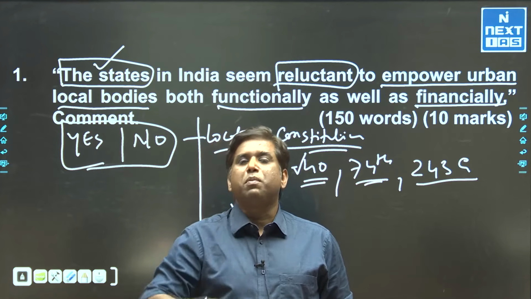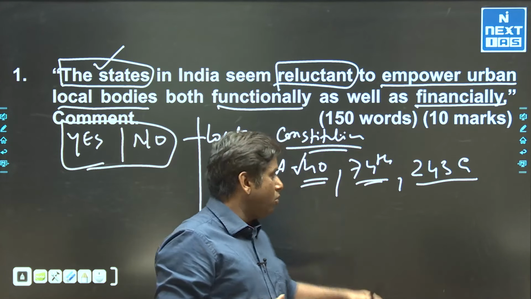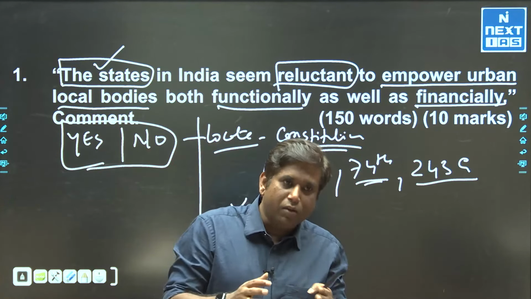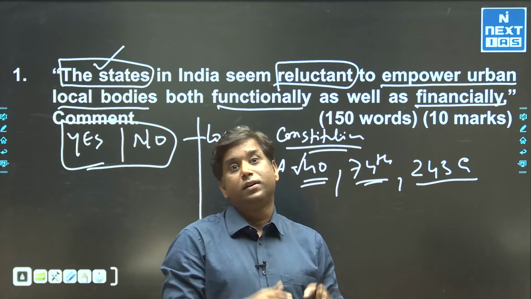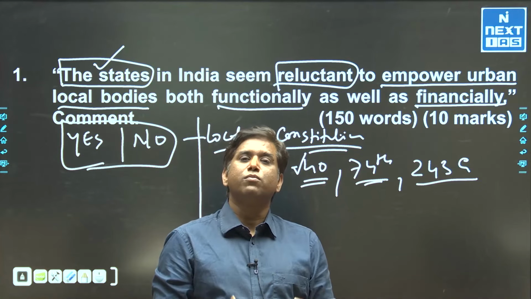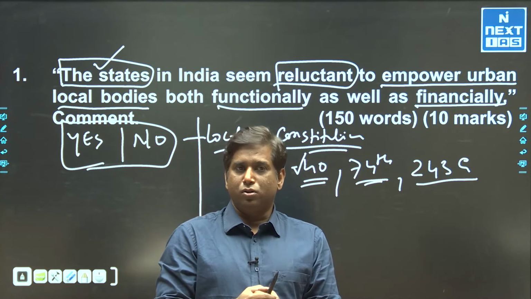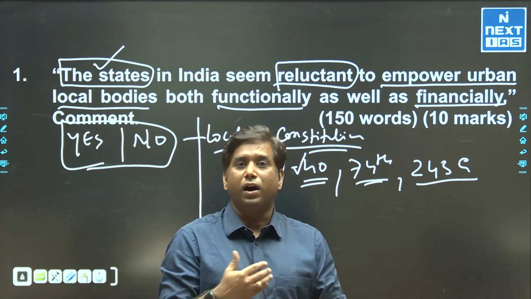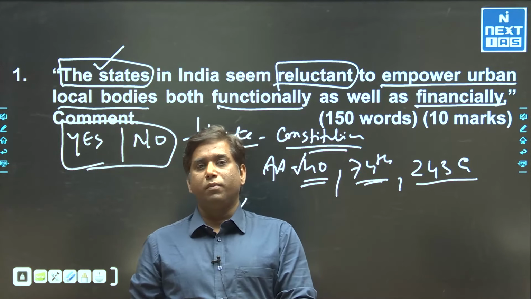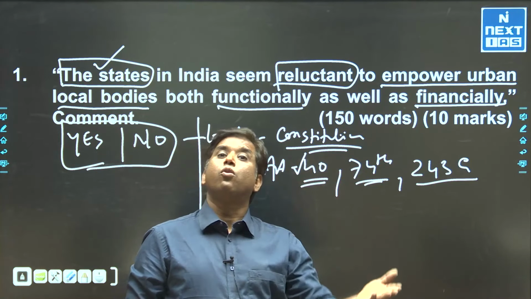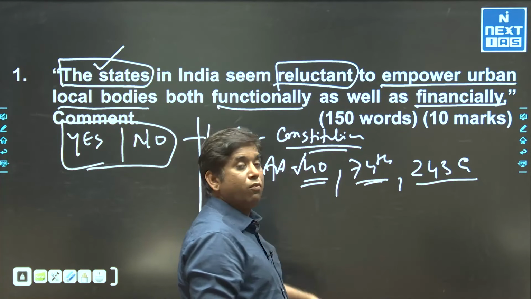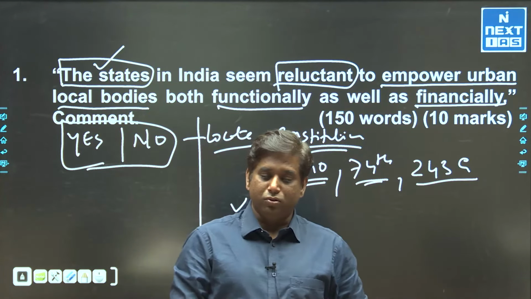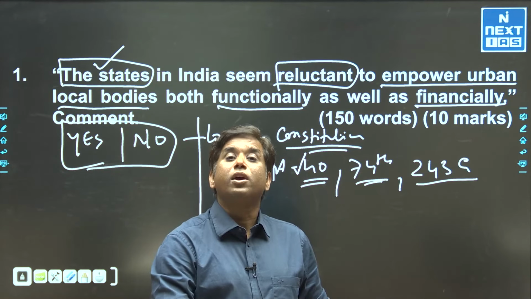So in the first part of your answer, where you are locating the question and talking about references of the various committees which recommended that the urban bodies should be given more and more autonomy or more and more powers basically. But now we are talking about, and that is in line with what our constitution wants. Now that is not what we are witnessing. So now the question is why we are not witnessing it.